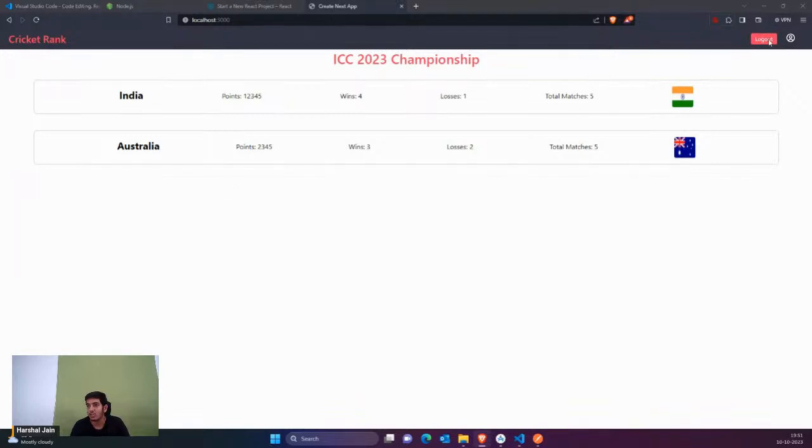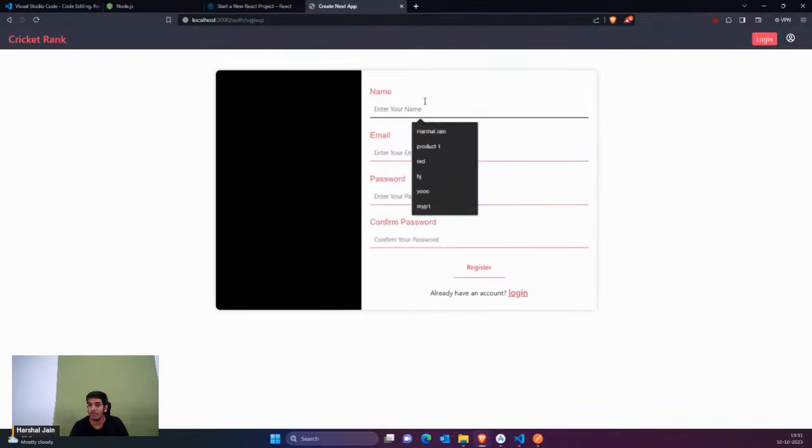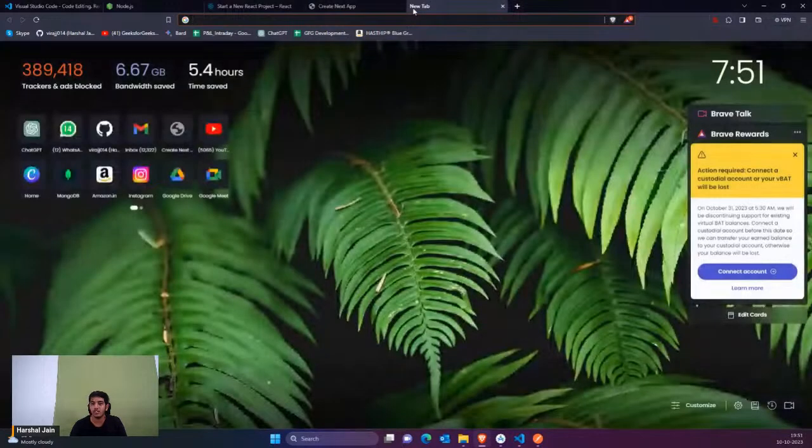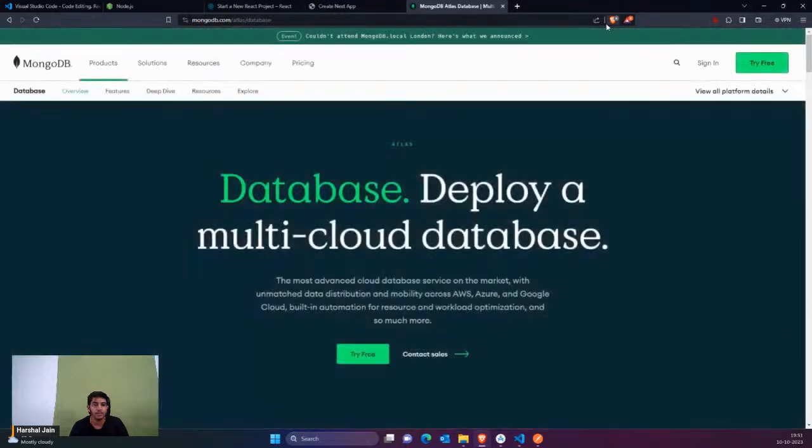So now let me just show you what we have done today. If I log out, you can see the complete front end and back end is working. This is the login page. If I go to register, this is the register page. If I try to register, let me take you to MongoDB. Once you register, your user would be registered to MongoDB Atlas. Let me show you the data here.